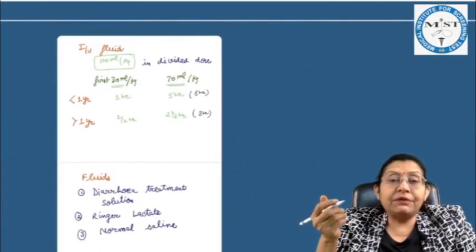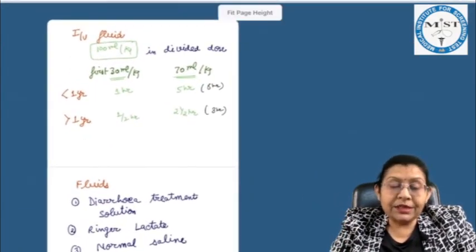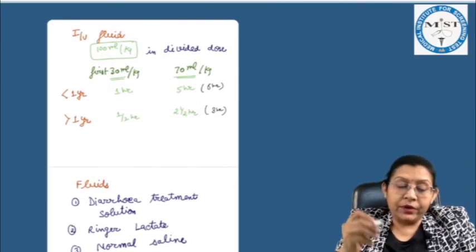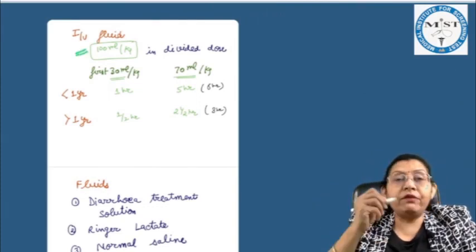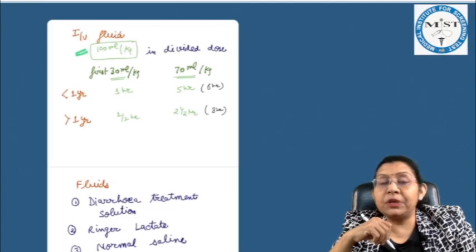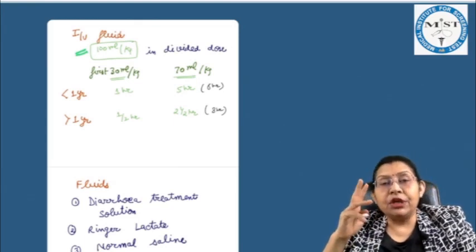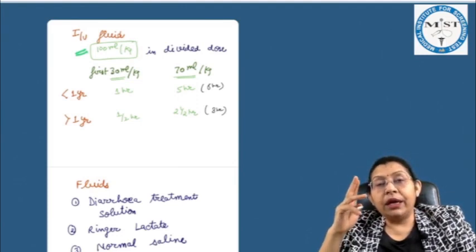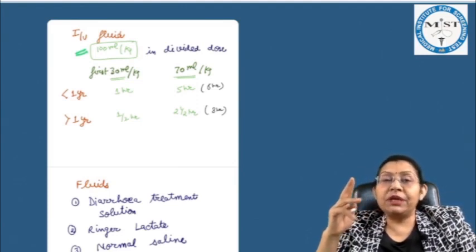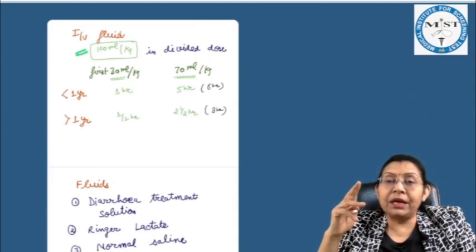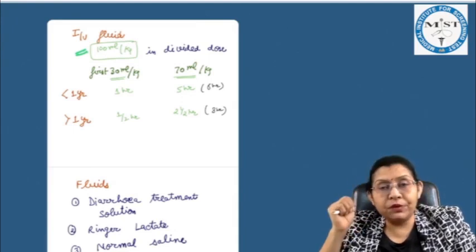We had discussed in our classes that in severe diarrhea we give IV fluid. The total IV fluid amount is 100 ml per kg to be given in 2 divided doses. The first 30 ml per kg to be given in half to 1 hour, and the next 70 ml per kg to be given in 3 to 6 hours depending upon the age of the baby.